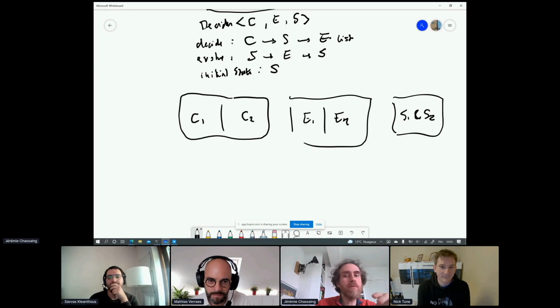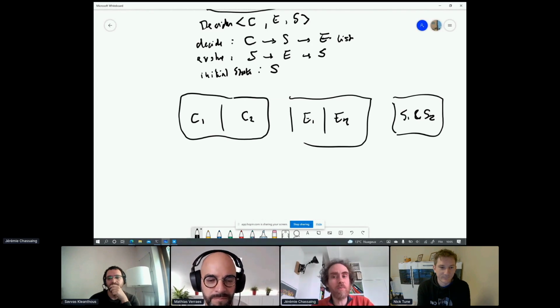You see that it's an event for the first one, so you take the state for the first one, and then you call the evolution function from the first one and get the state for the first one, and then you just change the state for the first one and keep the state for the second. And your initial state will be just the initial state of the first one and the initial state of the second.